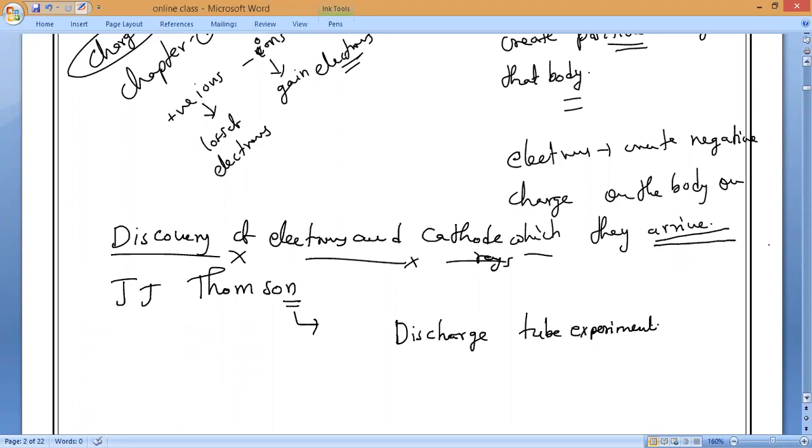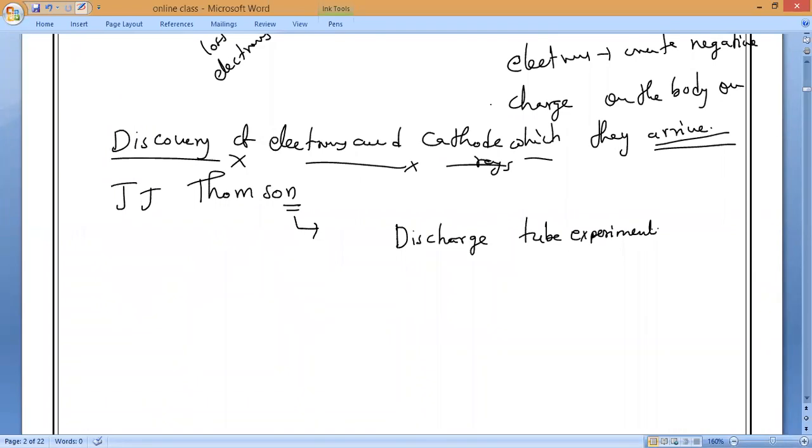Please write the notes. So what he did, the discharge tube experiment by Sir J.J. Thomson, proved that, I will explain that entire experiment also. They will say you will study it in higher classes, but nowhere else will you study it, so we will study that.